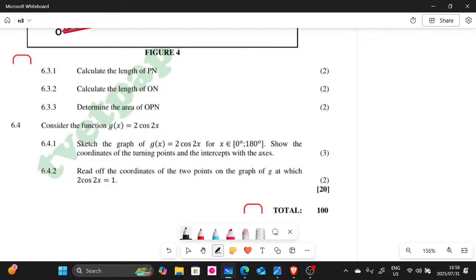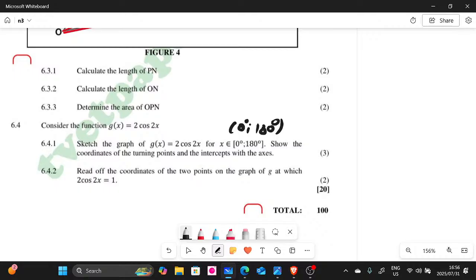2x, for x an element of 0 degrees and 180 degrees. So this here, guys, is the limit. So it's a domain from 0 degrees to 180. So you never pass from 0 to 180, that is the domain, guys. And then they say show the coordinates of the turning point and the intercept with the x axis, right? No problem, we can do that one.